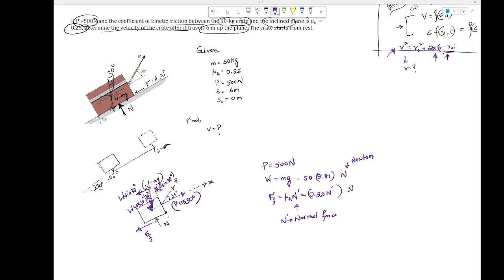The summation of the forces in x direction should be equal to the mass of this body multiplied by the acceleration of this body that is moving. Make sense? Understand?